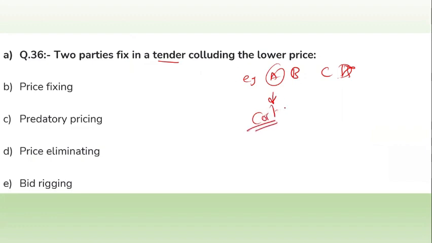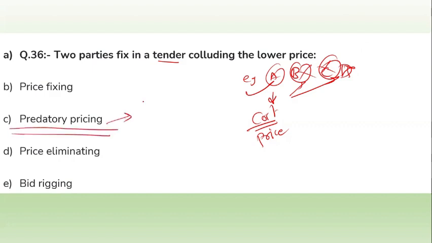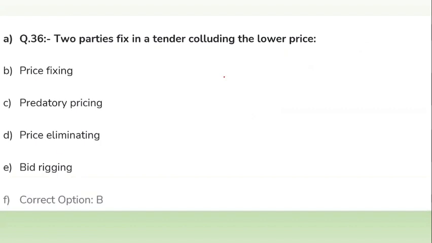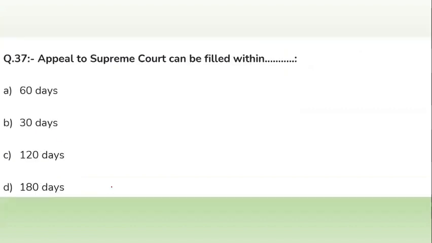Lower cost and sale, lower the cost or lower the price, and their supply in the market. So this kind of tactic comes under predatory pricing, and predatory pricing comes under anti-competition. Yes, B is the correct answer here.